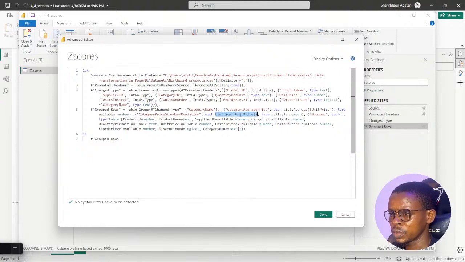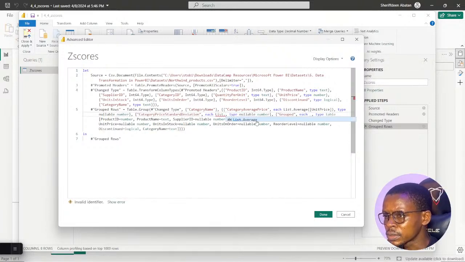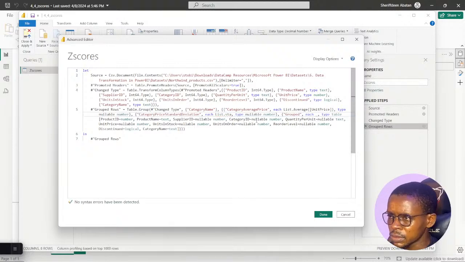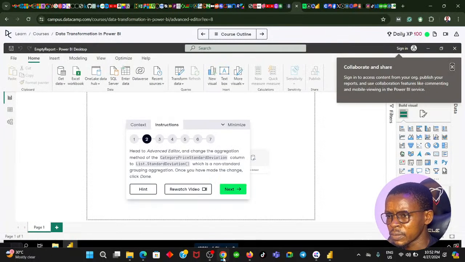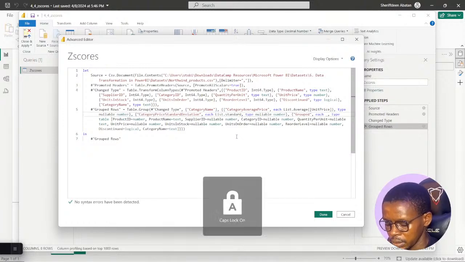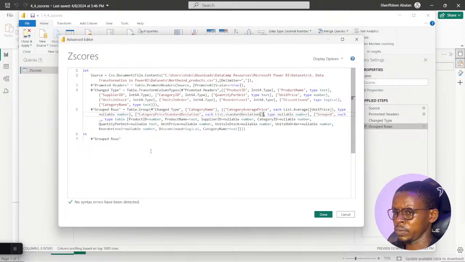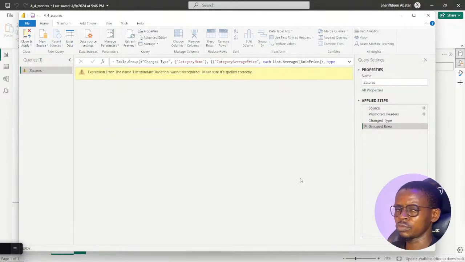Instead of list.sum unit price, let's change it to list.standard deviation. Let me take a peep one more time. Standard deviation, open bracket, close bracket. Okay, and we don't have any error. So click on done. Hopefully, I won't get any error. Done. I was afraid I was going to get an error.